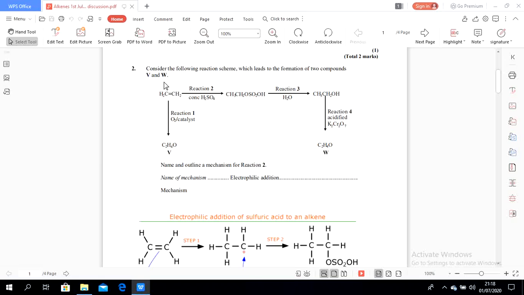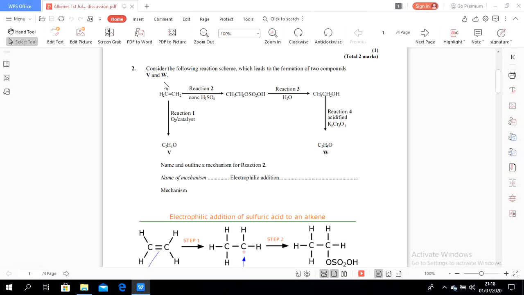Let's see reaction 1. Ethene undergoes reaction 1 with oxygen and a catalyst to form C2H4O. V and W both have the same molecular formula, which is C2H4O.